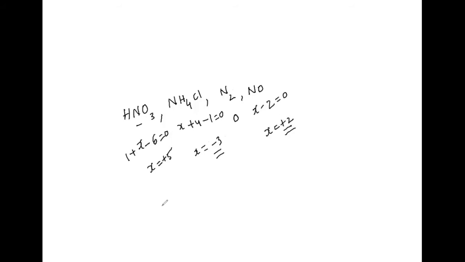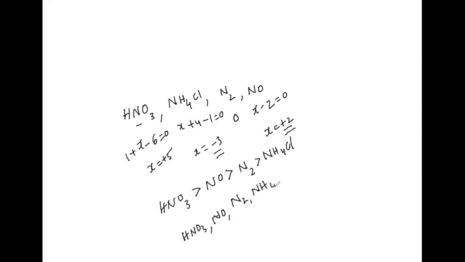That means I can write the order: HNO3 is greater than NO is greater than N2 is greater than NH4Cl. Even if you look at the options, you can see HNO3, NO, N2, NH4Cl.